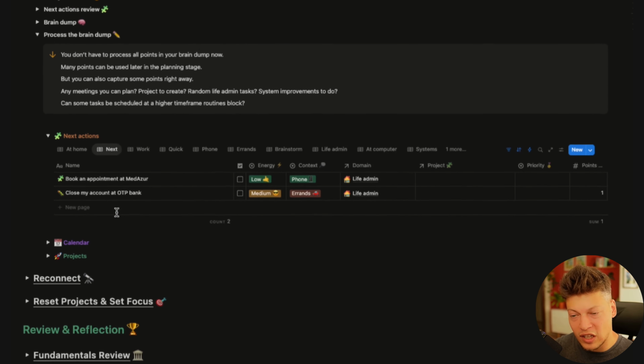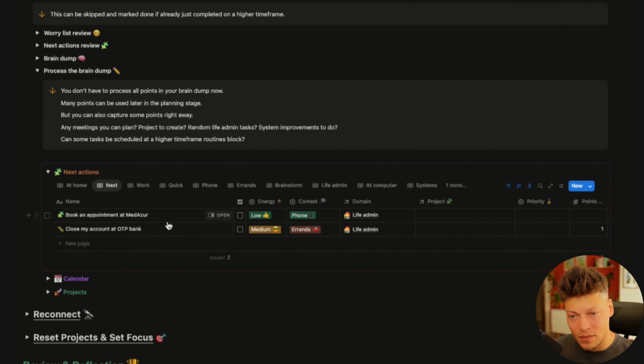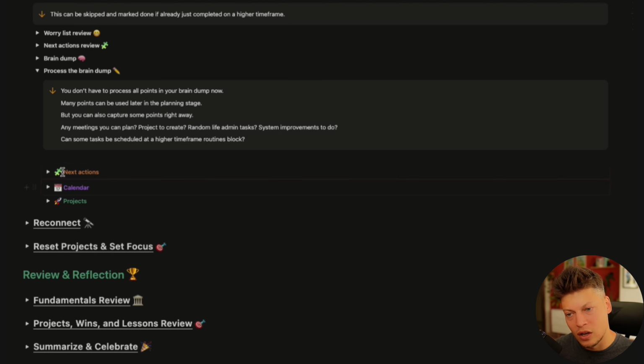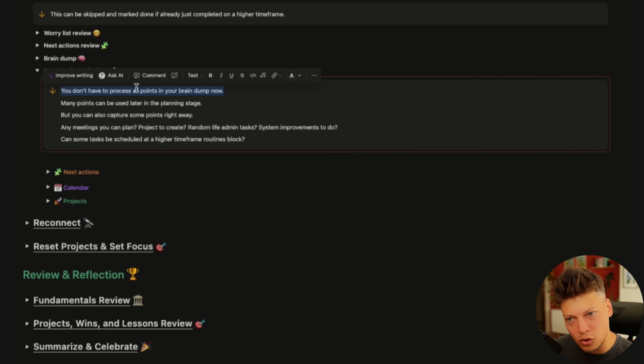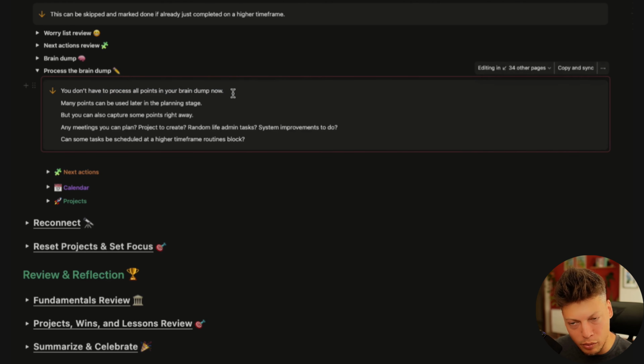If you came up with a specific task that maybe you want to schedule, there is a calendar. If you came up with a task that you know needs to be done, but you don't know when that needs to be done, then you can just dump it into the next actions. So everything that can be processed from your brain dump, you can do it here. But as I said, even in this note right here, you don't have to process all the points in your brain dump right now.